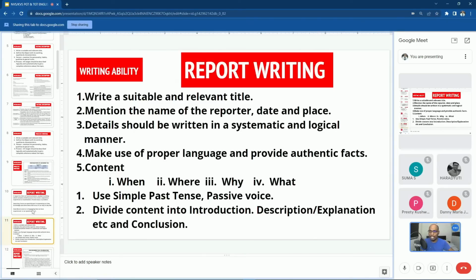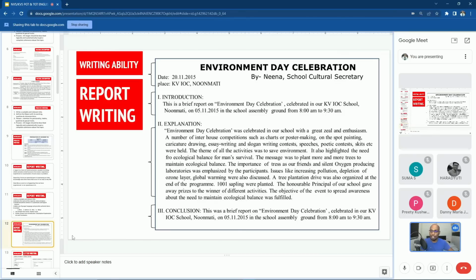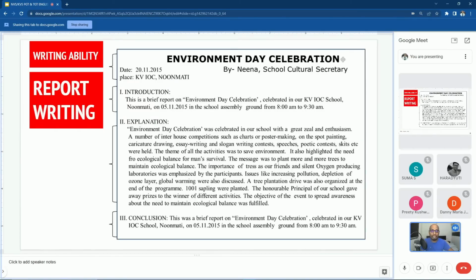Even if you study the theory, if you don't practice the questions, then this theory will not be much useful. Now this is an example for report writing. You can see the title is given, by whom it is written is also given, and the date and place of writing are given, and the report is divided into introduction, explanation and conclusion. There is no necessity of dividing the report into different sections, but if students write in this format, they will fetch full marks in the examination.